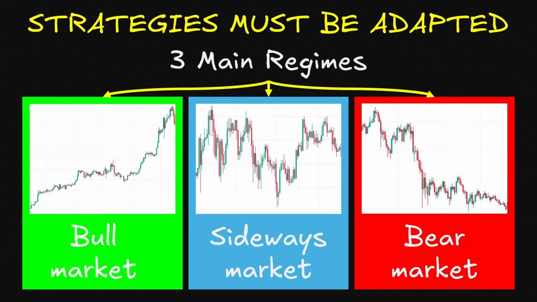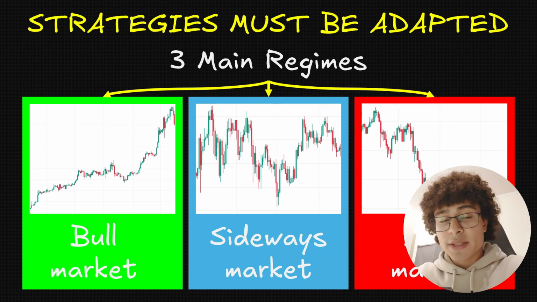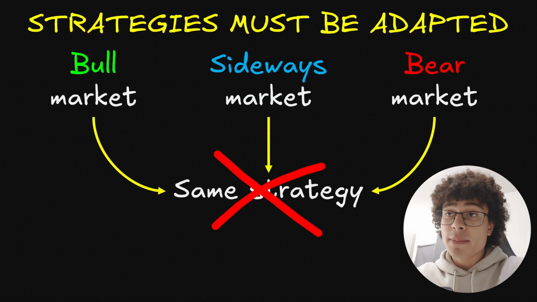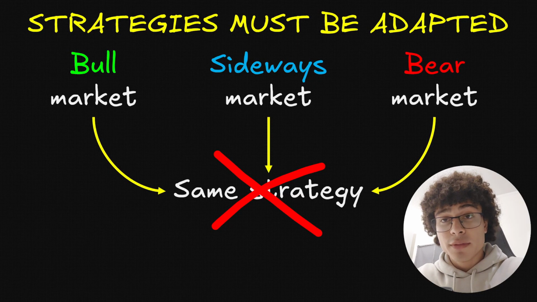And the last regime is the bear market, the market nobody wants. This is a phase of the market where we are continuously trending down, and so if you just hold your coins, they will have less and less value over time. This is the market where it is the hardest to make money in. Now, strategies must be adapted because strategies are not one size fits all. If you use the same strategy for the three different regimes, you are going to get wrecked.